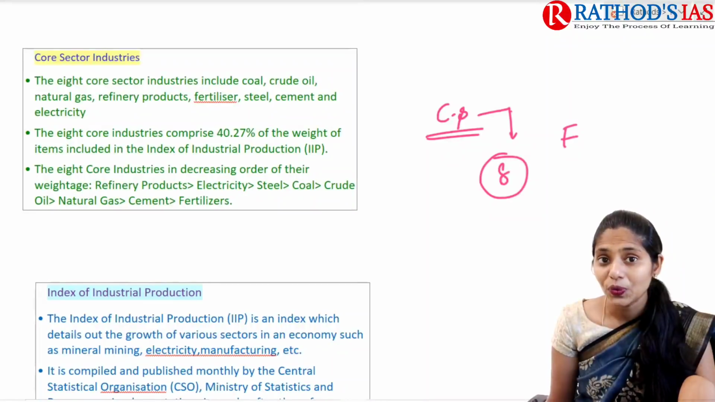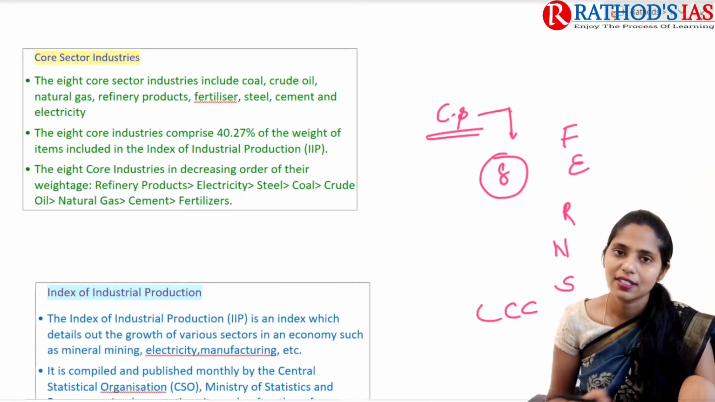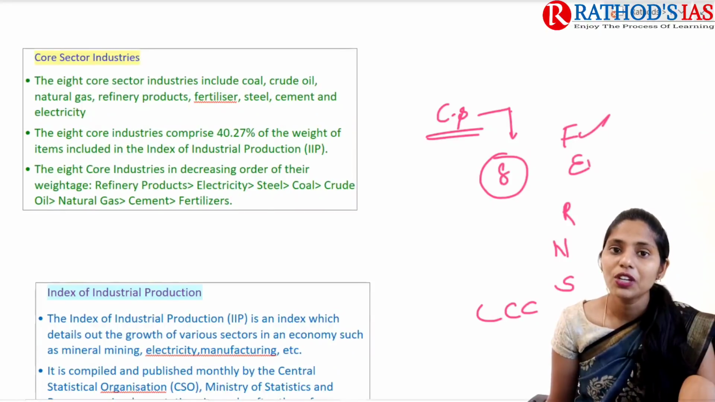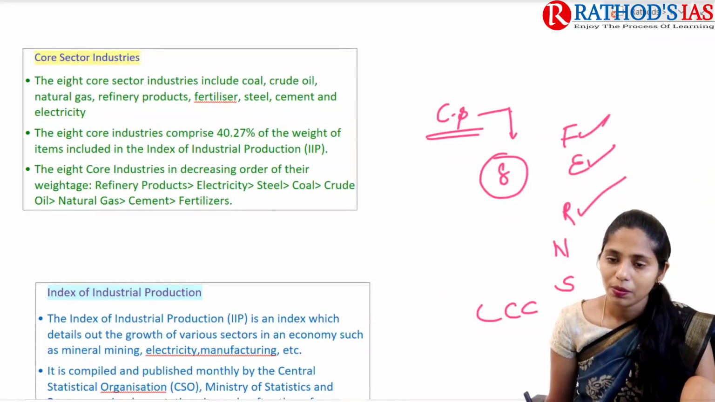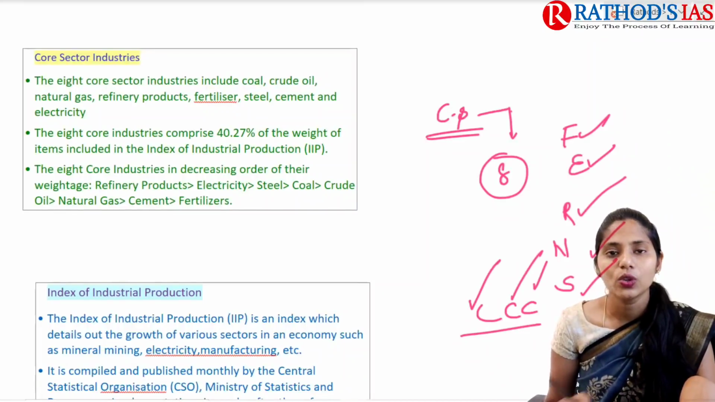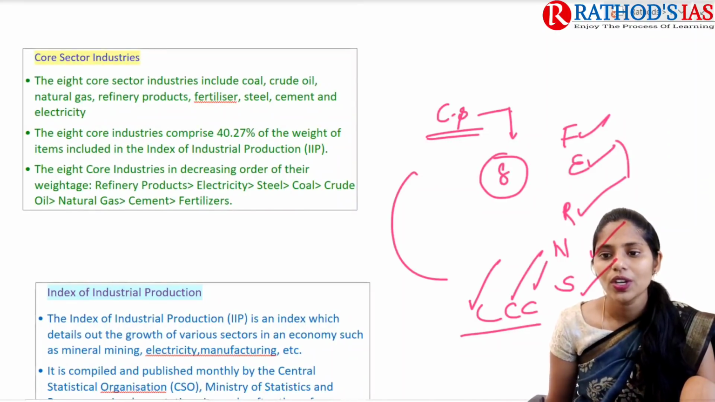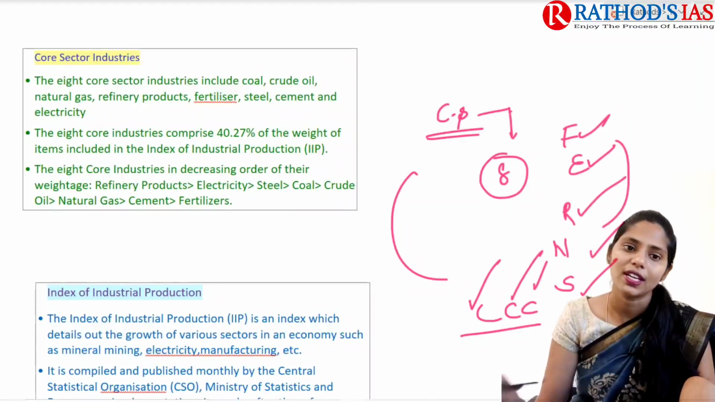I will give you one mnemonic, that is FERNS, 3 C's. F for fertilizer, E for electricity, R for refineries, that is refinery products, N for natural gas, S for steel, and the 3 C's for cement, coal and crude oil. In this way you can easily remember these 8 core sectors if you remember this mnemonic.